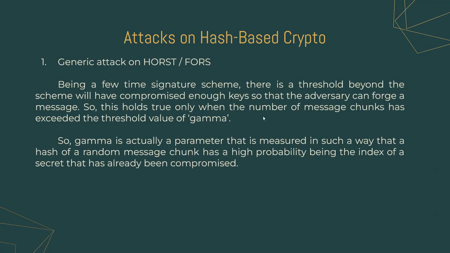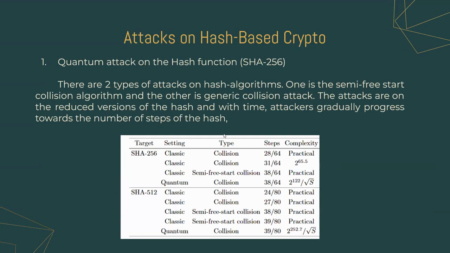The generic attack is using the vulnerability of brute force, where after a series of messages, a major portion of the secret will be compromised and hence it is deemed unsafe. So that particular threshold is called gamma. Here you can find the status of classical attacks on a reduced SHA-2 algorithm.